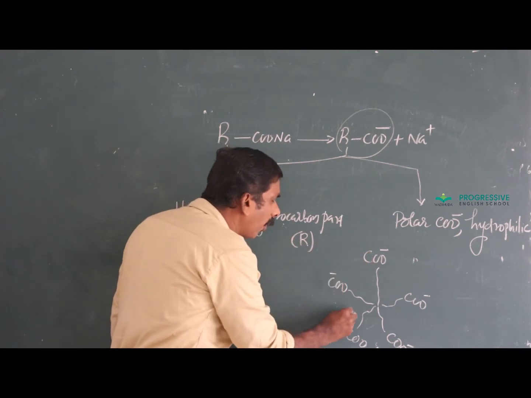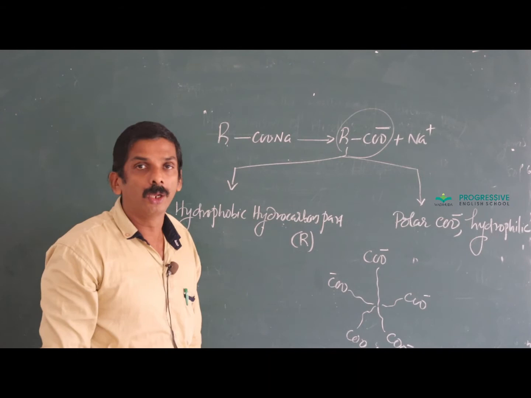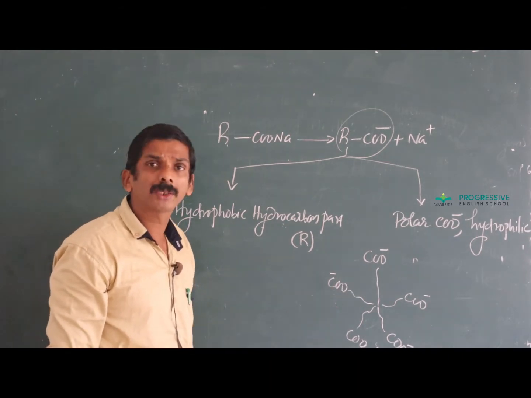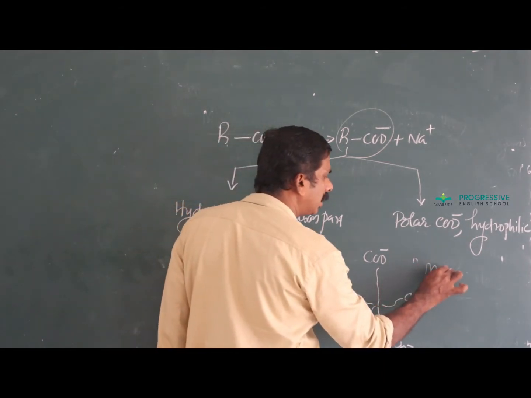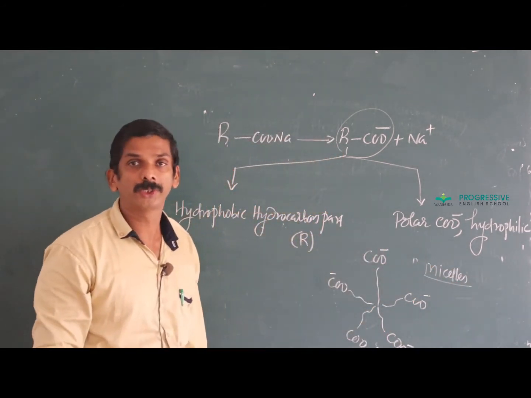It results in the formation of an anionic cluster or an anionic group. That anionic group is called a micelle. That is why soap forms micelles in solution.